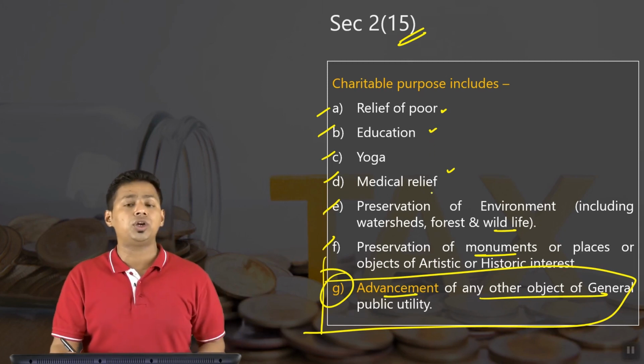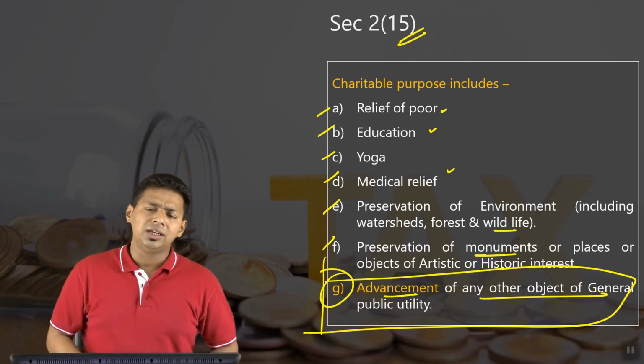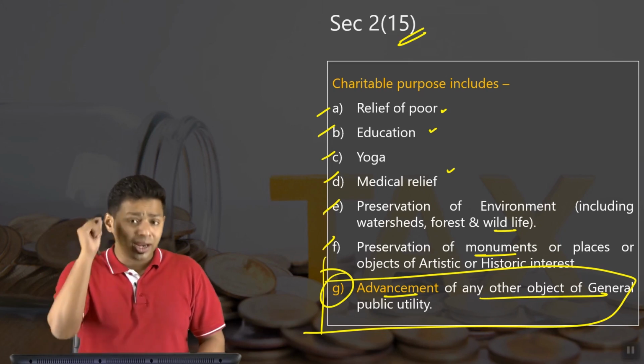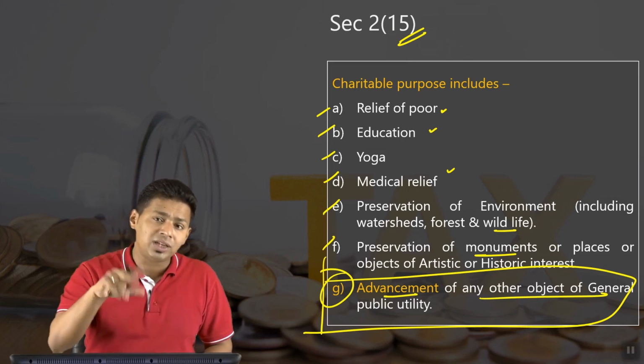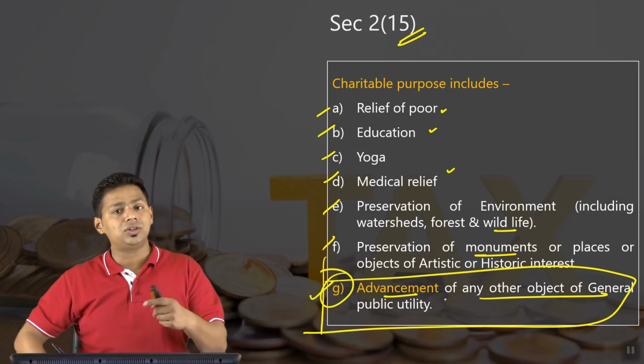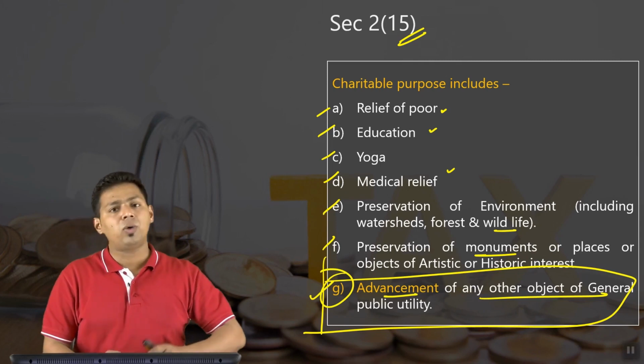I am providing you education which is payable, but I'll say, see, I'm charging the money. That doesn't mean my intention is to earn money. My intention is not to earn money. I'm actually providing you education. So it should fall under the general public utility. I'll tell you about ICAI.